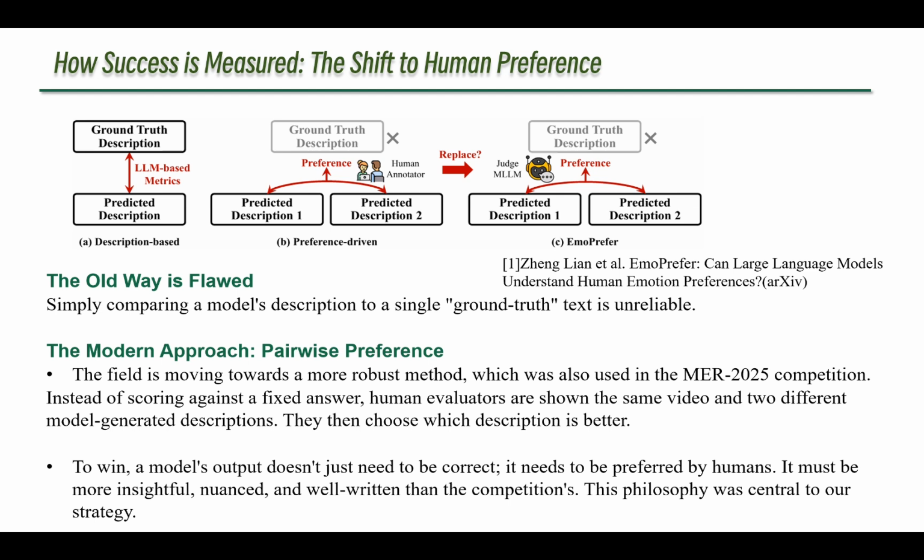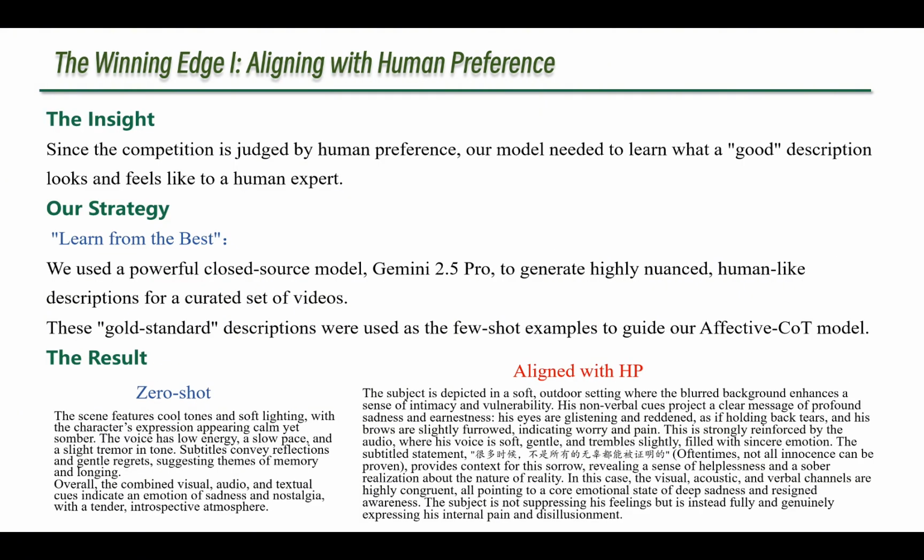The key takeaway is this: to win, your output doesn't just need to be correct. It needs to be preferred by humans. It must be more insightful, nuanced, and well-written. This philosophy was absolutely central to our strategy. So, our first winning edge was a deep focus on aligning with human preference. Our insight was simple. If we are being judged by human experts, our model needs to learn what a good description looks and feels like to a human expert.